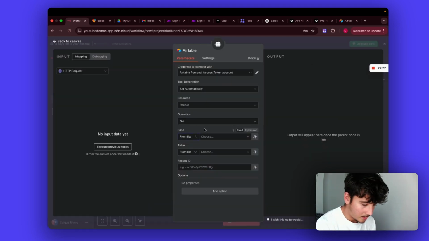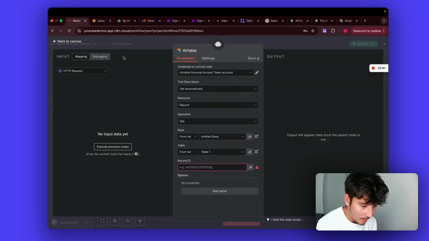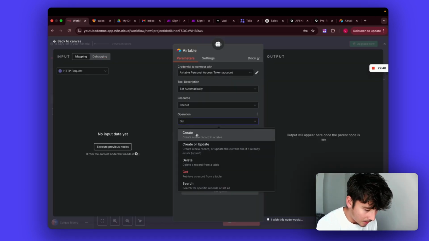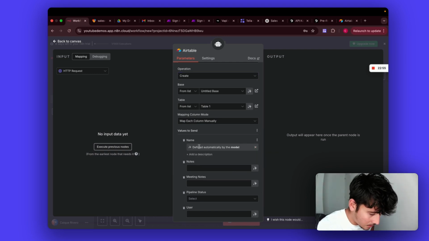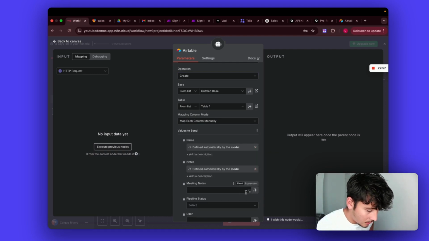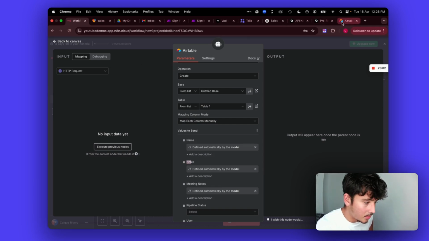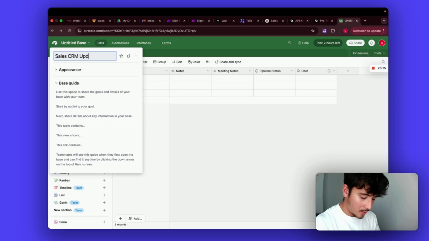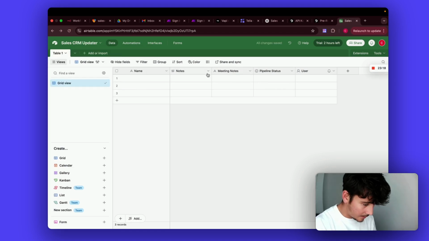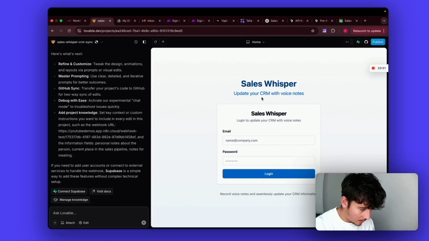Put in our base, table. What have we got here? Get record. Right, we need the operation to be create. Do you want to get record? Nah. Let's keep it simple. So name, any notes, meeting notes. I should probably name this to be more clear. Let's go back. Sales CRM updater. Not the fanciest name. Lead notes. Okay, perfect. Going back here, looks like everything should be fine.